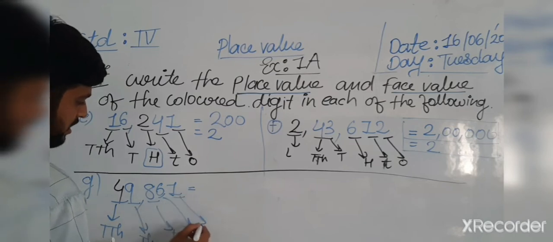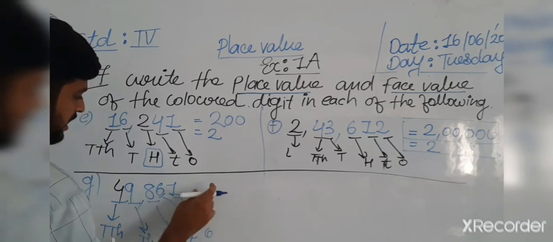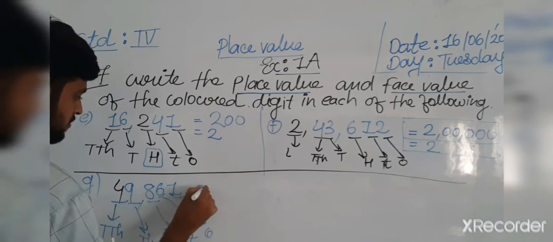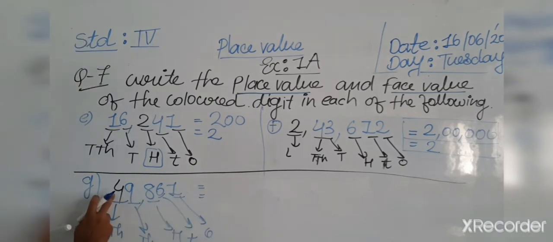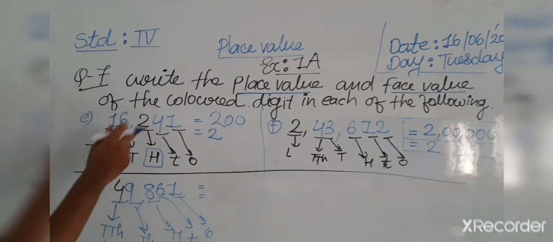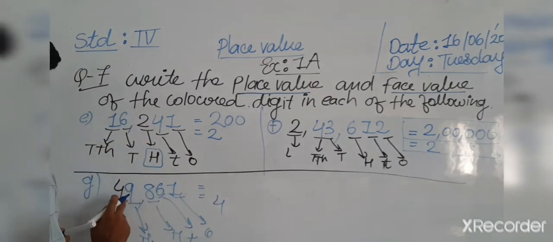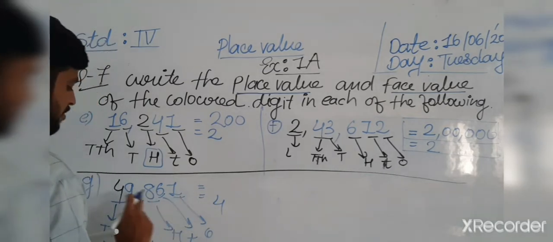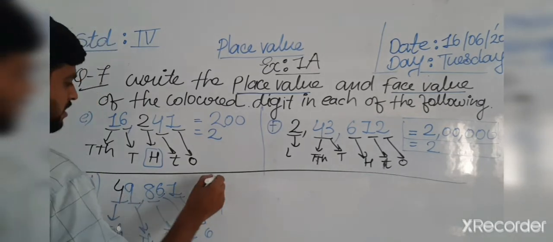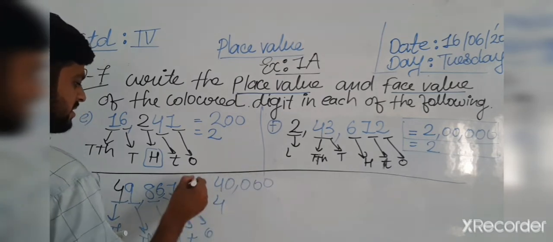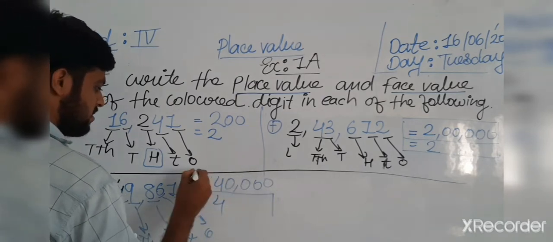And 1 means ones. Okay, so which number is colored, the face value? 4. And 49 means 49,861. So we write it like that. Okay, it's our answer.